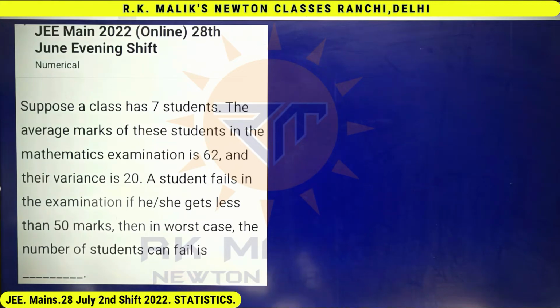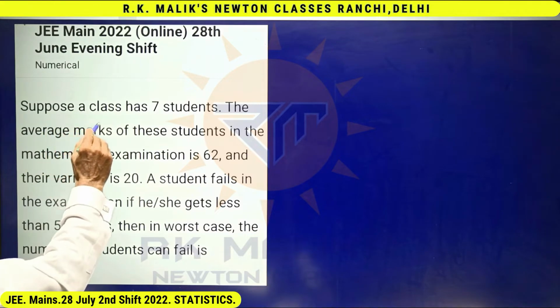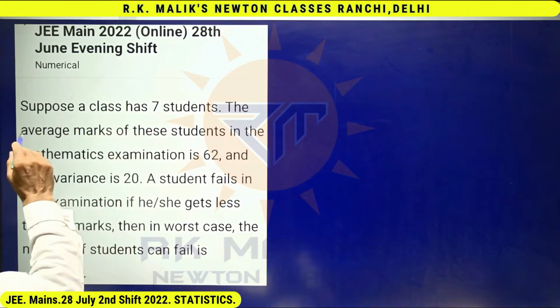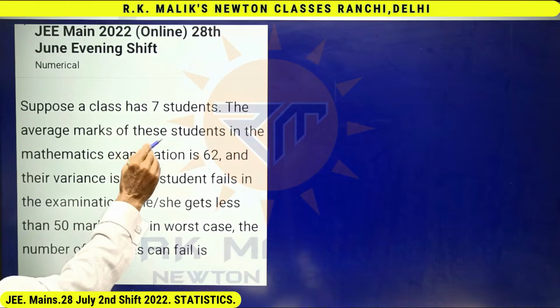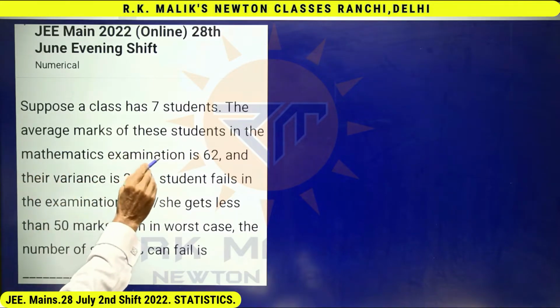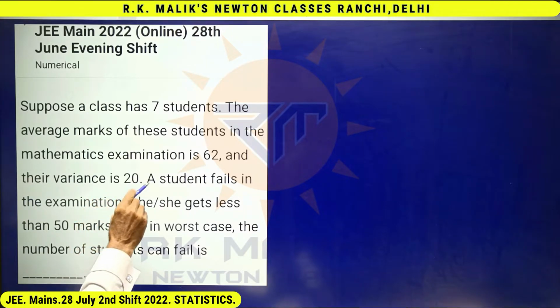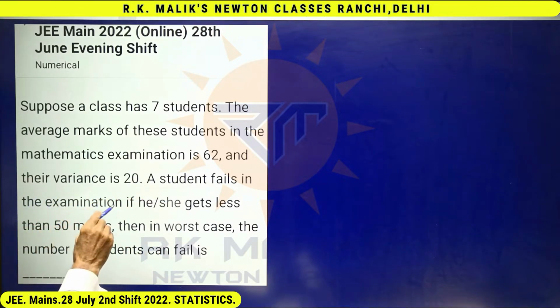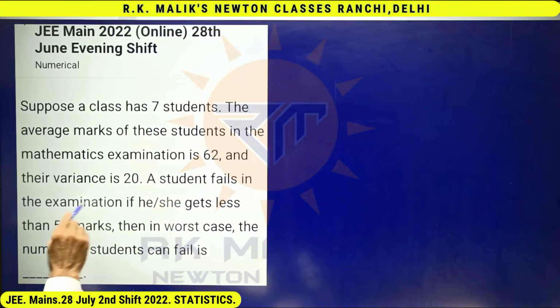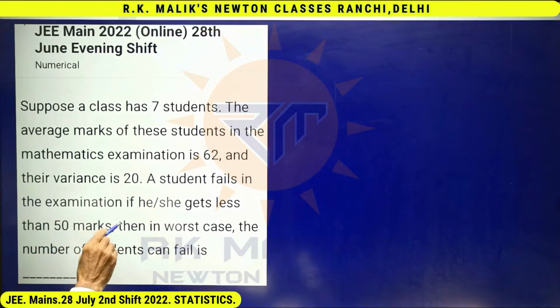This question can be taken as one of the most beautiful questions of JEE Main 2022. The question is: suppose a class has 7 students. The average marks of these students in the mathematics exam is 62 and their variance is 20. A student fails in the examination if he or she gets less than 50 marks. Then in the worst case, the number of students who can fail is.